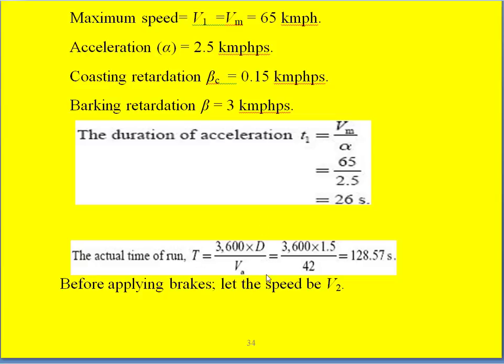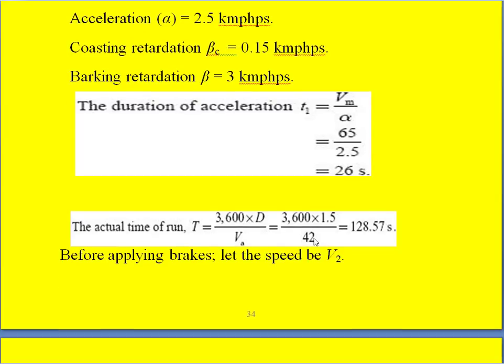And here we are multiplying by 3600, because we are dividing the VA with the 3600, so that automatically comes in the numerator, so that we get the actual time of run in seconds. So 3600 into 1.5 kilometer divided by 42 will give you 128.57 seconds. This is the actual time of run. This is also equal to small t.